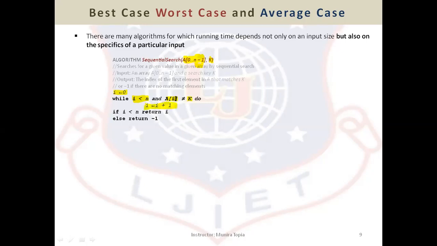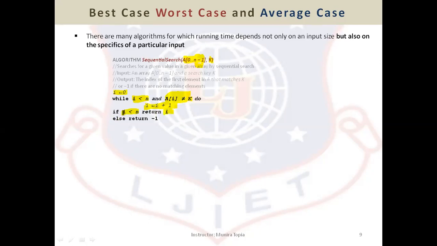It might happen that the element is equal to k. It might happen that this condition becomes true. If this condition becomes true, the while loop will terminate. We will check if i is less than n. That means we have not yet incremented i all the way, i's index is still less than n. That means the element is found and we are returning its position.